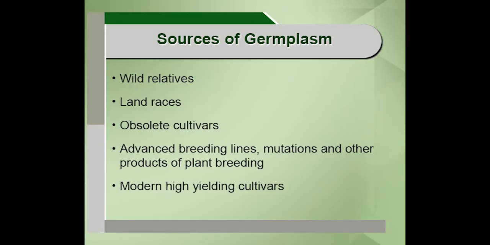The prime source is the wild relatives. These wild relatives have a common ancestry with the croplands, and they are in the wild, but most of the quality traits found in wild relatives are very essential for use in plant breeding. And the second important thing is the landraces.